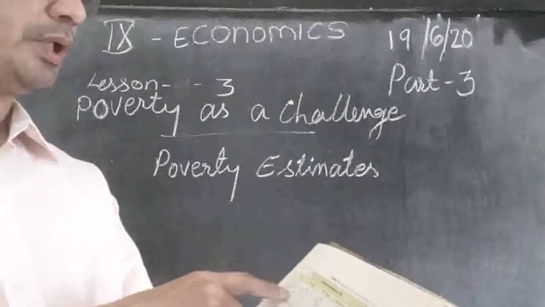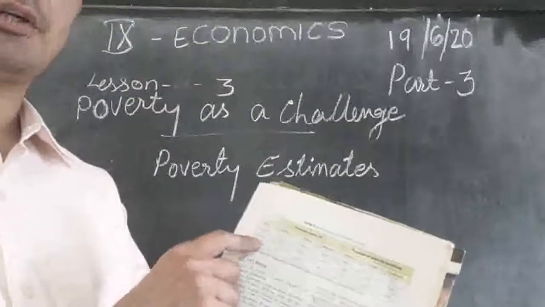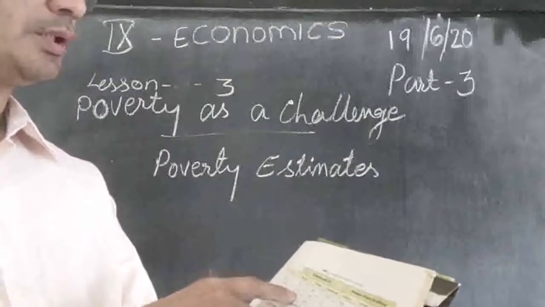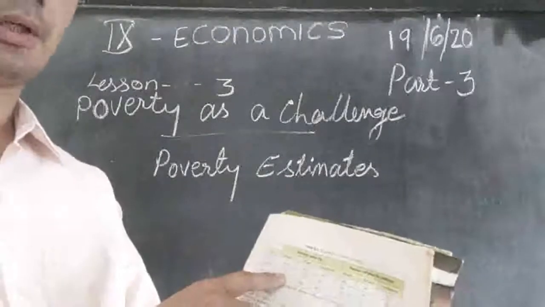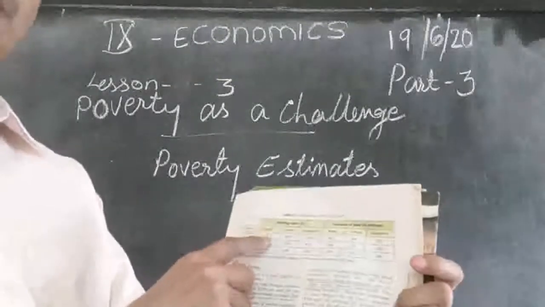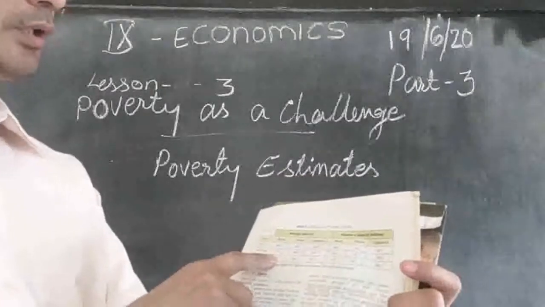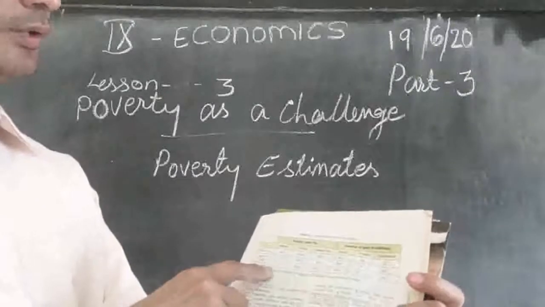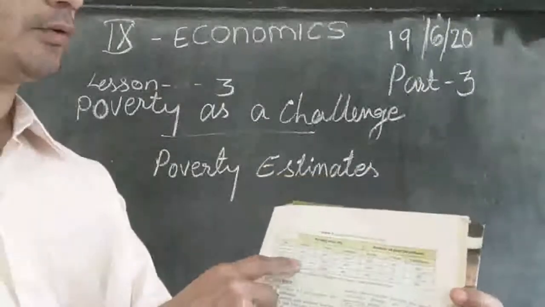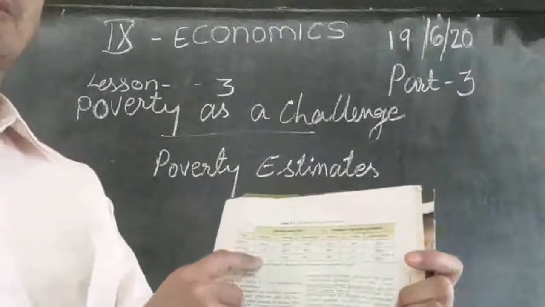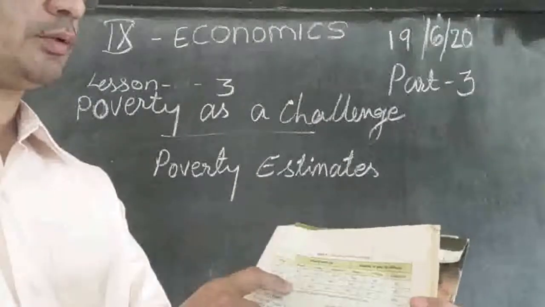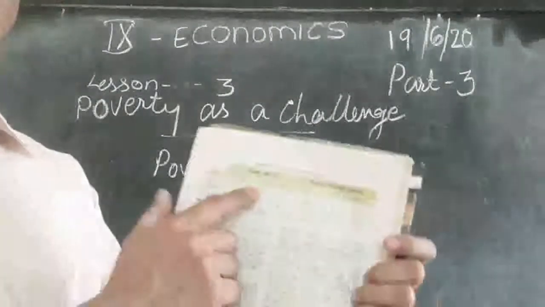But then after 20 years, when it reached 93-94, there is improvement. From 56.4 it came down to 37.3. Then in 99-2000 there is improvement again. It came down again, it became 21.1. Then in the urban area also there is improvement.